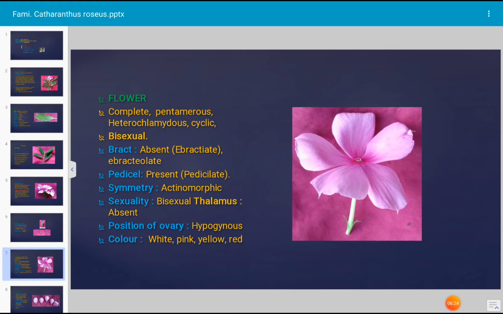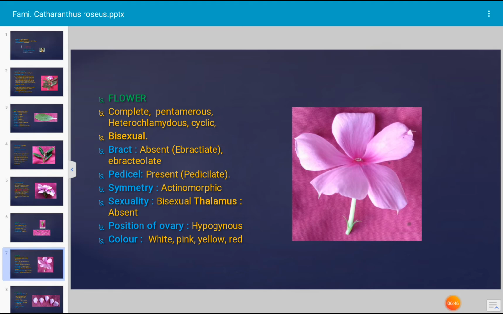Bract is absent in the flower. Bract is a small leafy structure. When it occurs at the base of the flower, it is known as bract, but bract is absent in the Catharanthus roseus. Hence the flower is described as ebracteate. Stalk is present to the flower. The stalk is known as pedicel. Hence the flower is pedicellate.